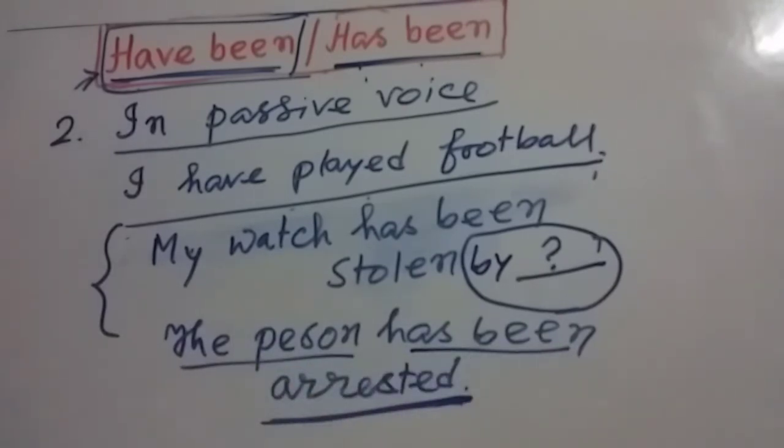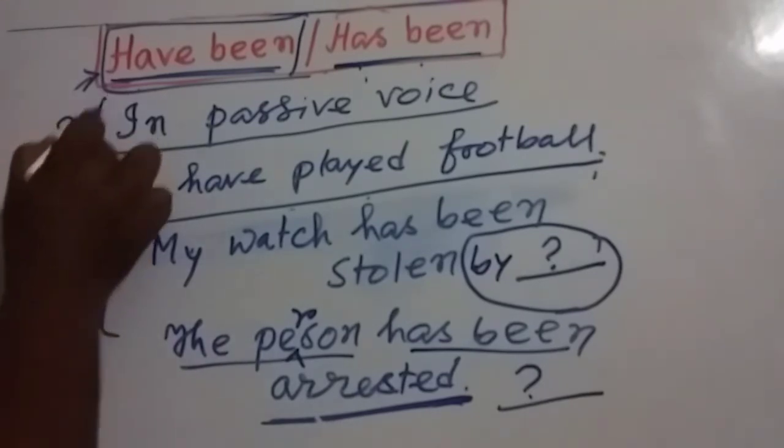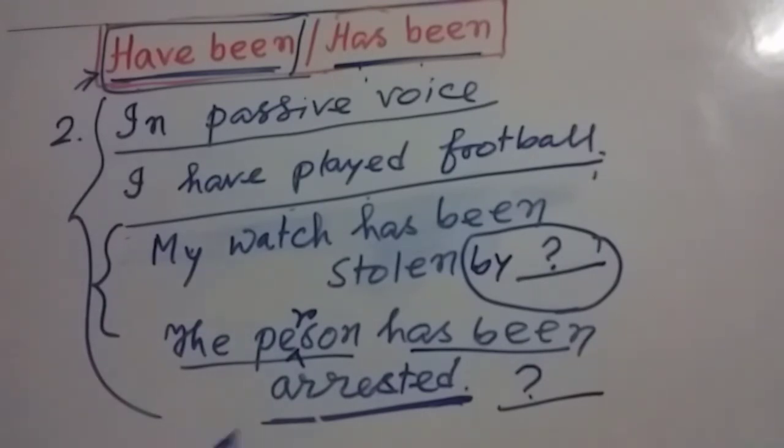So in this sentence, the doer or the agent is not so important. That's why we have written this one. Actually, my dear friends, these types of sentences are widely used in English language. So my dear friends, we should remember the usage of this one. If the subject is third person singular number, we should use has. If the subject is other than third person singular number, then we have to use have. My dear friends, I think this usage is clear to you. Now let's look at the third usage.